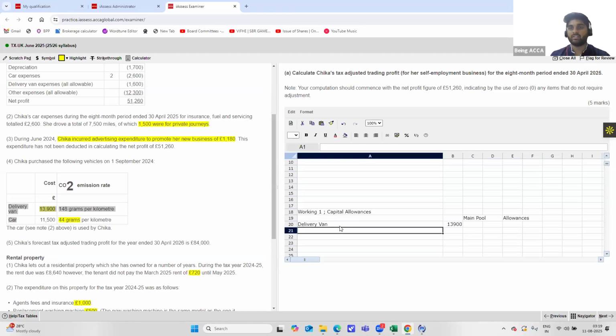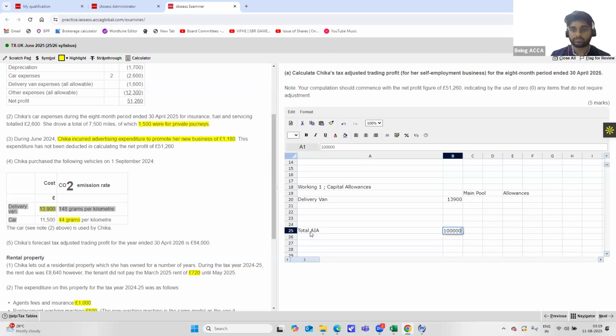The total AIA available is 1 million, but since it is an 8-month period, it should be adjusted. Total AIA is 1 million into 8 by 12, which is 666,667. So our delivery van is within this range.